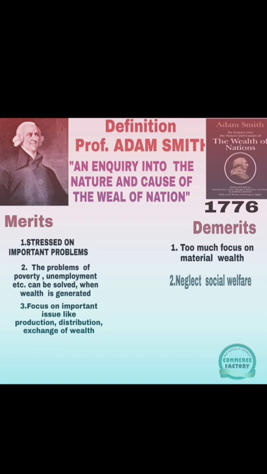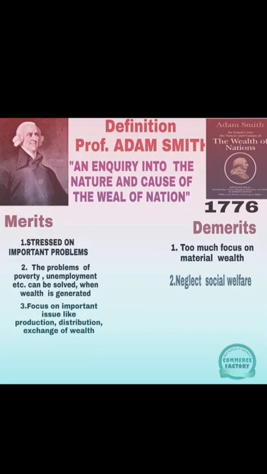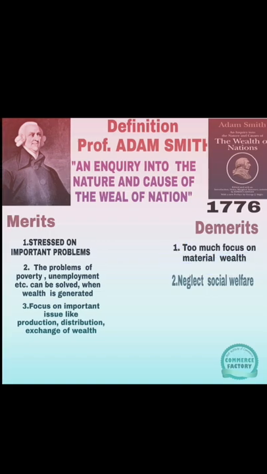Like the two faces of a coin, head and tail, this definition also has a negative side, the demerits. It focuses too much on material wealth and neglects social welfare. It does not focus on non-material wealth, only on material wealth.